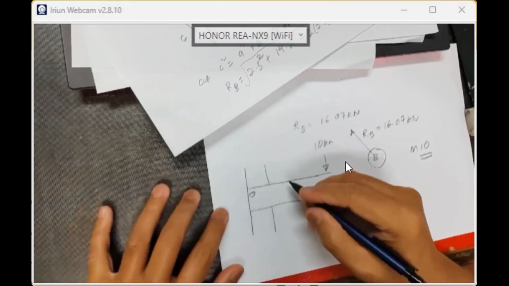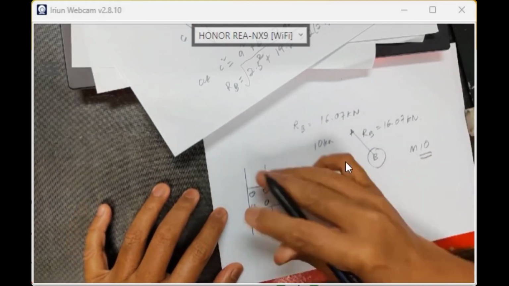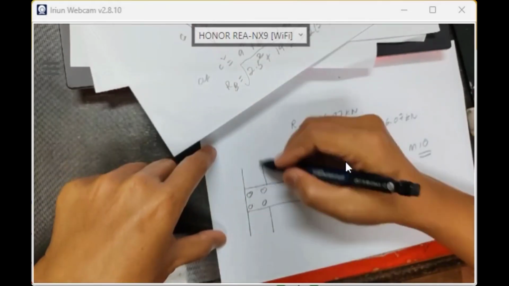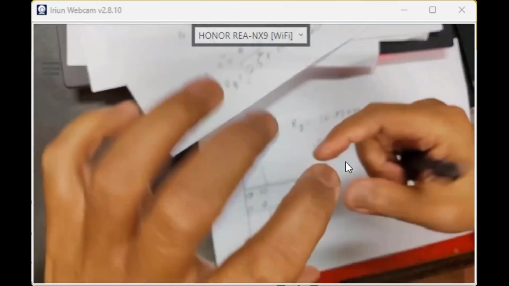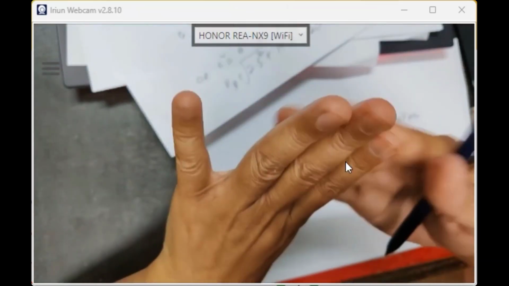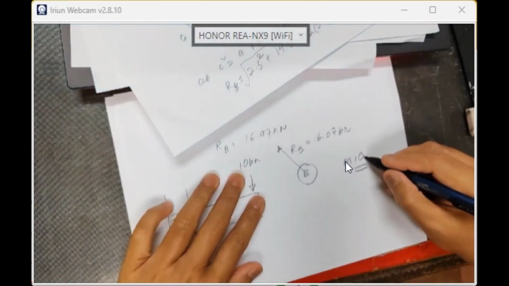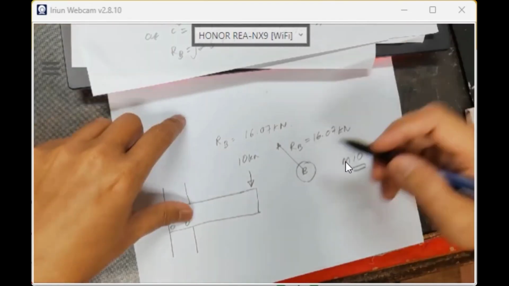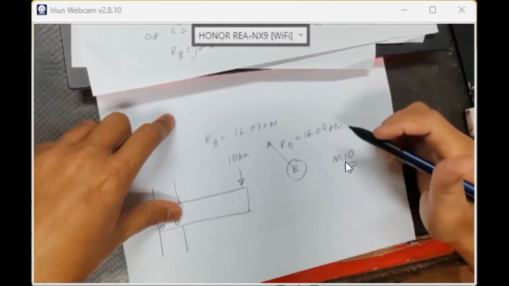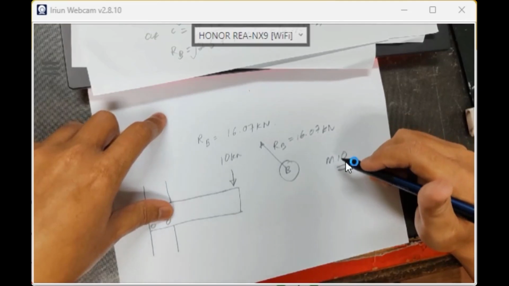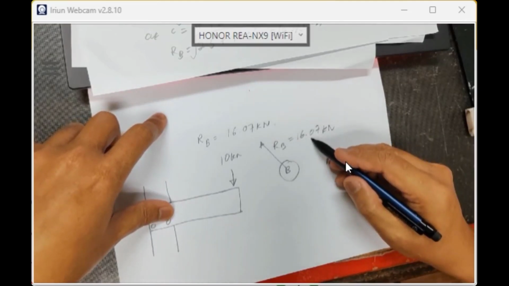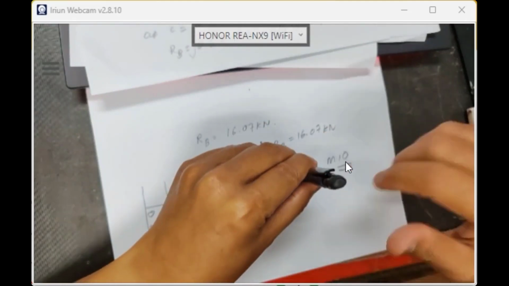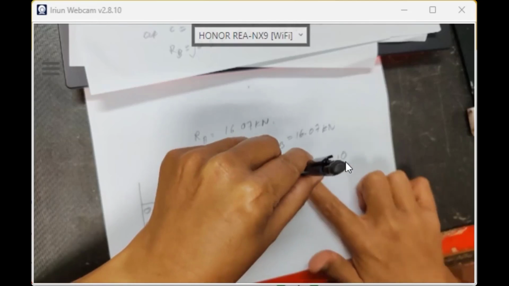So you punya bolt is like this. The cantilever beam and the vertical column, the vertical channel, plate and plate. So the joint, the bolt is not on the threaded part, it is on the shank. So I just take the M10. You understand me? The diameter of the shank. Okay, the total shear load on bolt B is 16.07. So this bolt is like my pencil, like this. So shear load, this direction, 16.07 kilonewton.